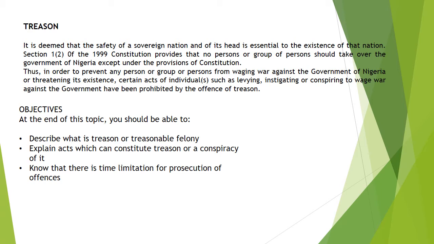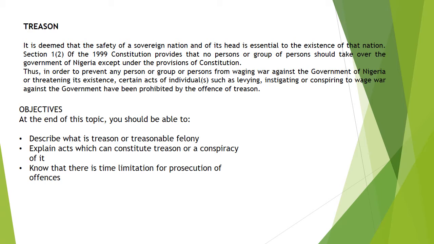Under Section 1, Subsection 2 of the 1999 Constitution, there is a provision that no person or group of persons should take over the government of Nigeria except under the provisions of the Constitution. Thus, in order to prevent any person or group of persons from waging war against the government of Nigeria or threatening the existence of the nation, certain acts of individuals, such as levying of war, instigating or conspiring to wage war against the government, have been prohibited as an offense. And that's the offense of treason we are talking about.